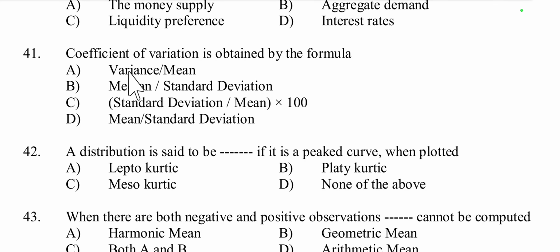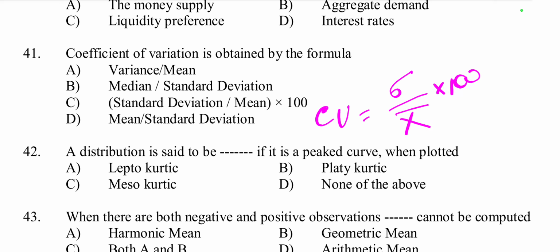Question number 41. Coefficient of variation is obtained by the formula: variance by mean, median by standard deviation, standard deviation by mean into 100, or mean by standard deviation. Coefficient of variation CV is obtained by the formula CV is equal to standard deviation by mean into 100, sigma by mean into 100. So that is in option number C.